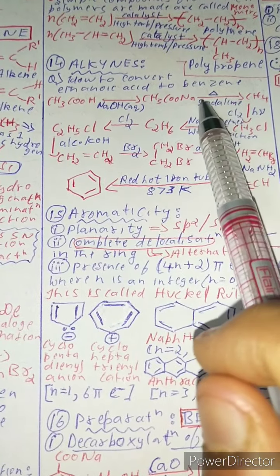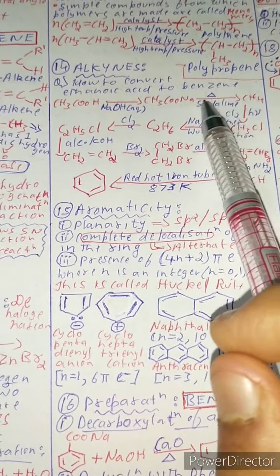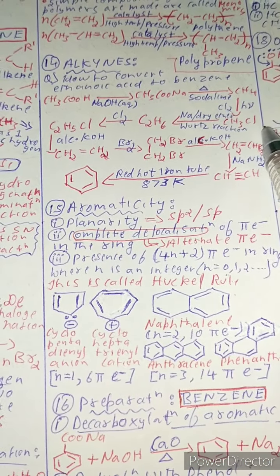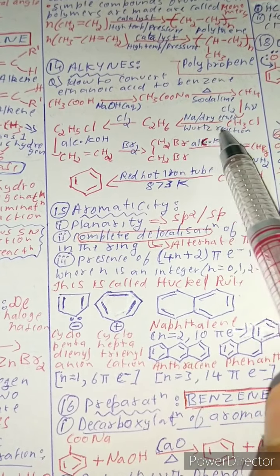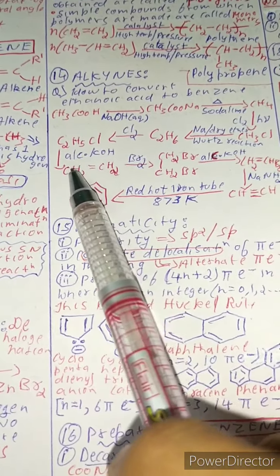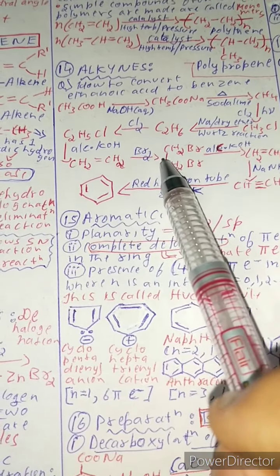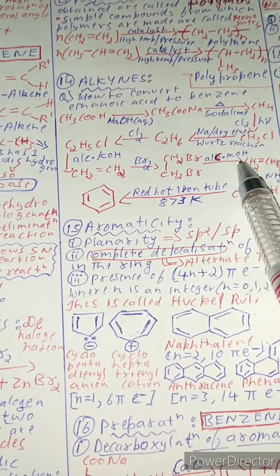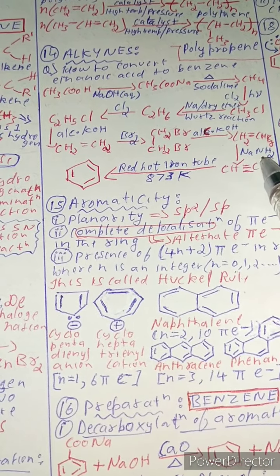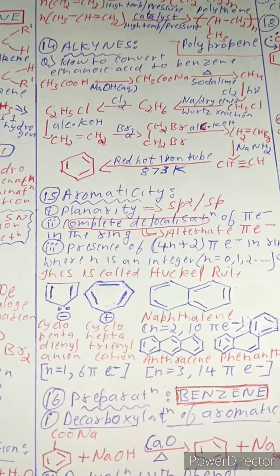In the presence of soda lime, CaO and NaOH, heated gives methane. In the presence of Cl2 and H2 gives CH3Cl. All the same reaction. Wurtz reaction, Na, dry ether, gives C2H6 and Cl2 gives C2H5Cl. Alcoholic KOH gives this alkene, forms alkane. In the presence of Br2, Br gets attached, and again alcoholic KOH, alkyne. And in the presence of hydrogen, Birch reduction reaction gives this, and at last red hot iron tube forms this.